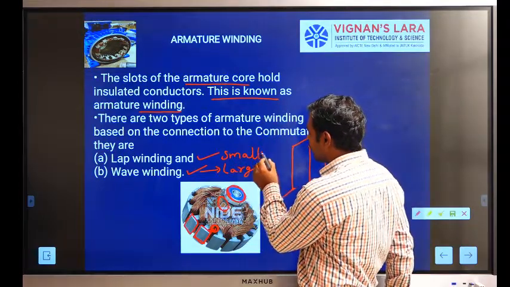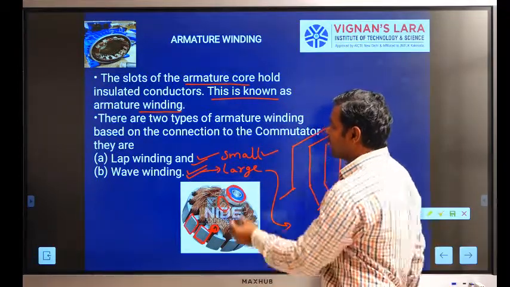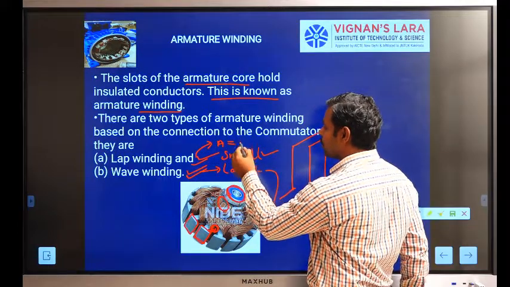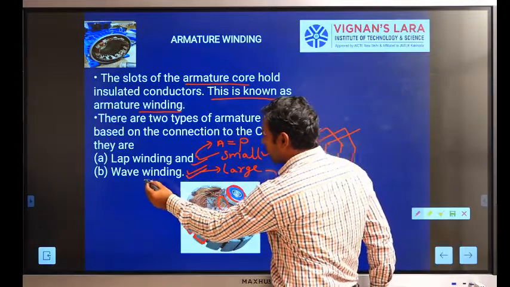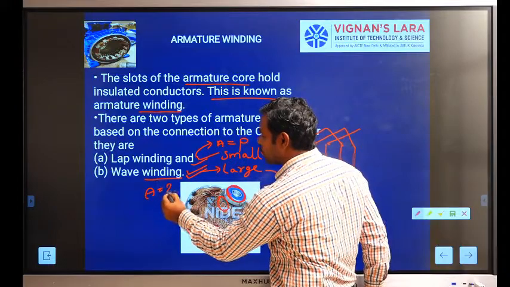Based on the rating of machines, we use lap winding and wave winding. In the case of lap winding, the number of parallel paths is always equal to the number of poles in a DC machine. The second one is wave winding, where the number of parallel paths is always equal to 2.